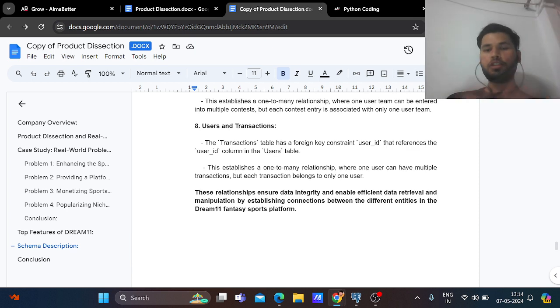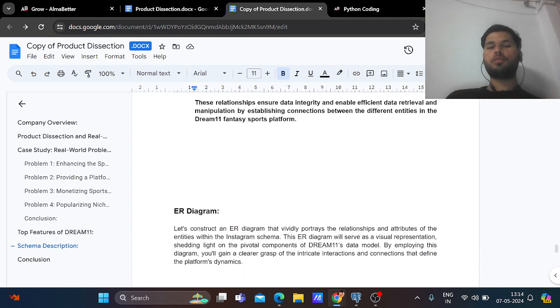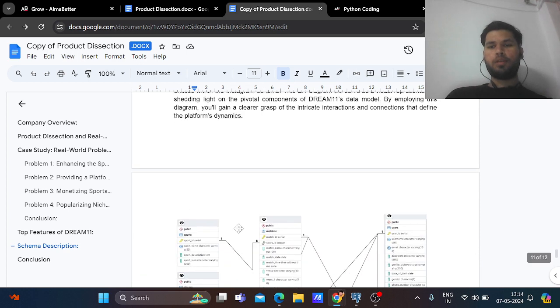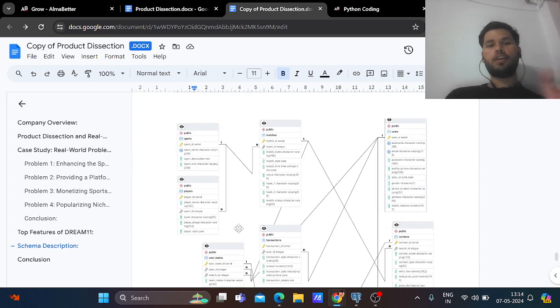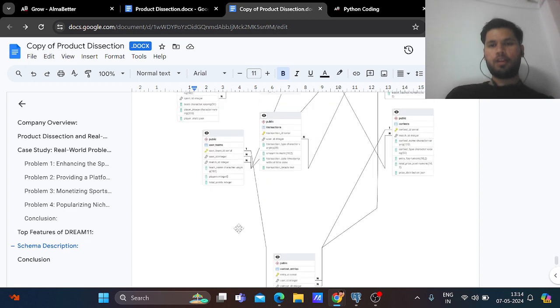These relationships ensure data integrity, which enables efficient data retrieval and manipulation by establishing connections between the different tables in the Dream11 fantasy sports platform. Below is the ER diagram, the entity relationship diagram for Dream11.